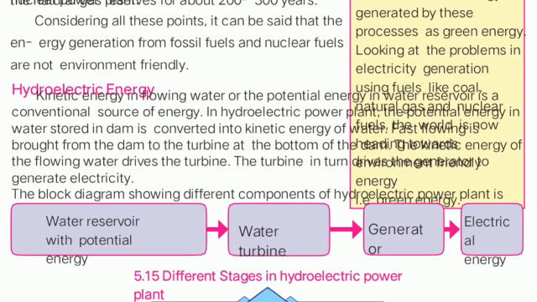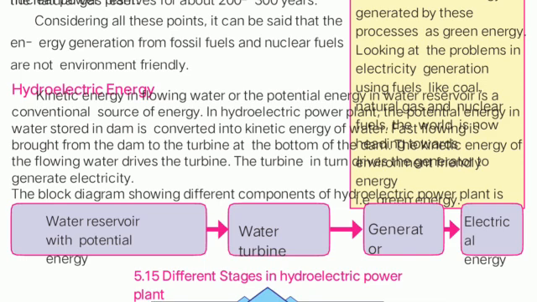Now in a hydroelectricity plant, the potential energy of the water stored in the dam is converted into kinetic energy of water. How are we converting it? By making the water flow fast from the dam to the turbine, and the turbine is located at the bottom of the plant.